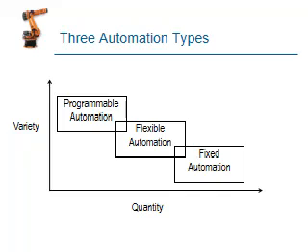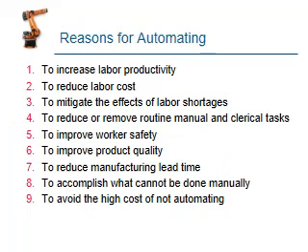Another one is flexible automation, where a moderate quantity is produced and the variety of components is moderate. Another one is programmable automation. Here the quantity is very low and the variety is very high. If you go for very high variety, the quantity of production is very low. So these are the three types of automation.